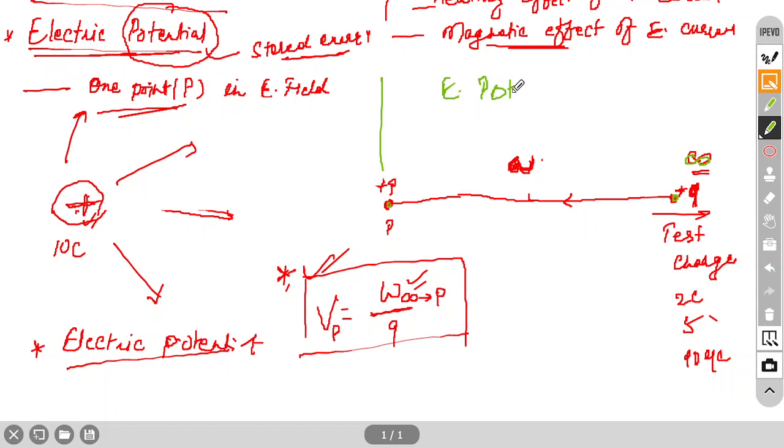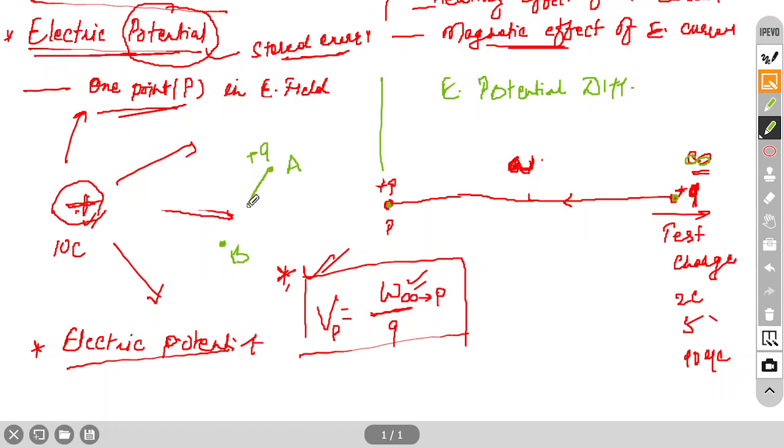Potential difference. In case of electric potential difference, difference means we have to consider at least 2 points. So not only P; suppose in this field we consider 2 points A and B. The definition and formula are almost the same; in place of infinity and P we will write A and B. Suppose one test charge Q is there,